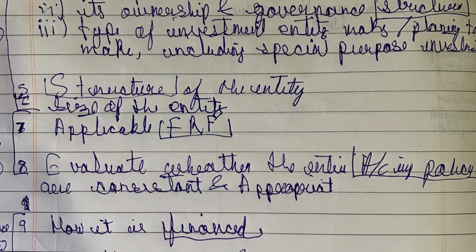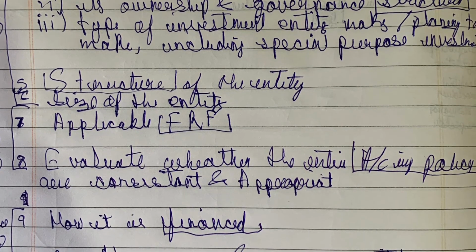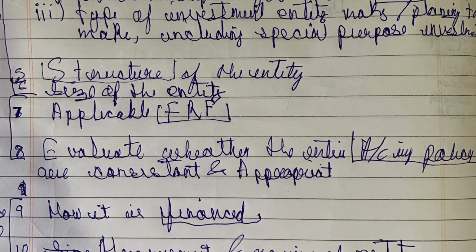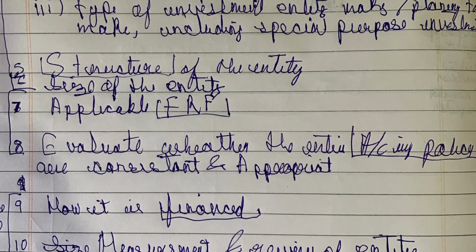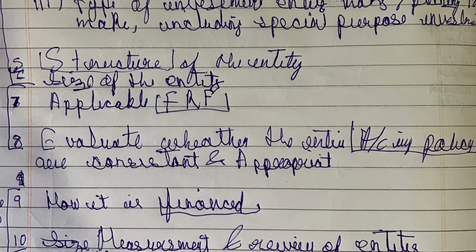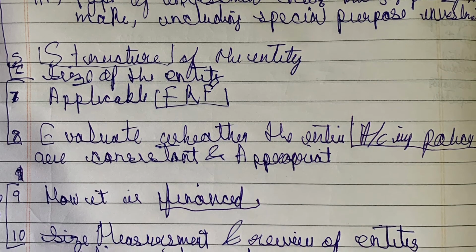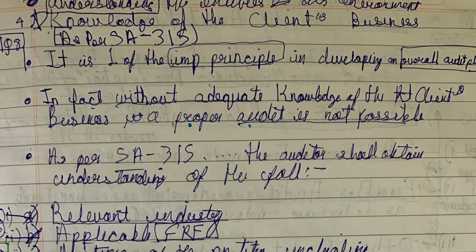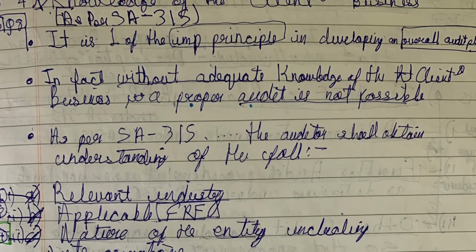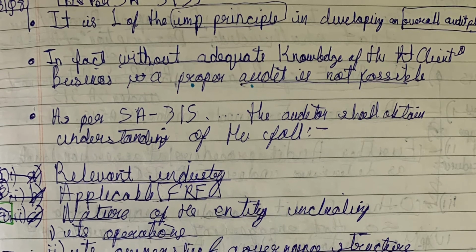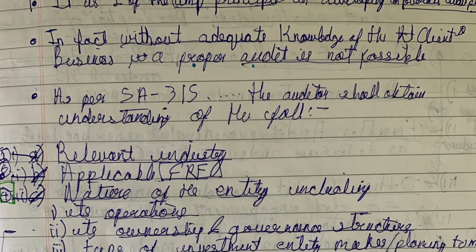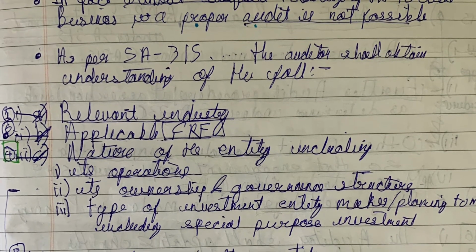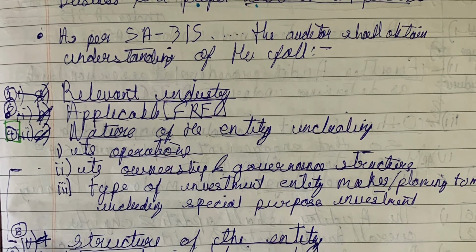So last is how it is financed and the measure and review of the entity's financial performance. These are key important things which we should understand to understand the client's business, to acquire knowledge of the client's business. Let's have one quick revision: understanding the entity and its environment, knowledge of client's business. It is one of the important principles in developing the overall audit plan. In fact, without adequate knowledge of client's business, proper audit is not possible.